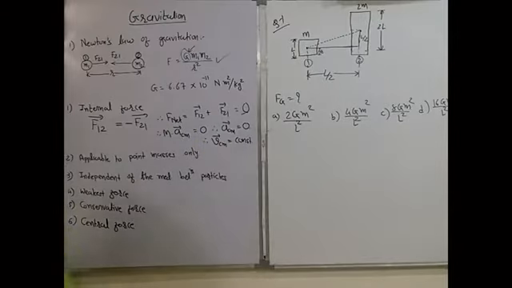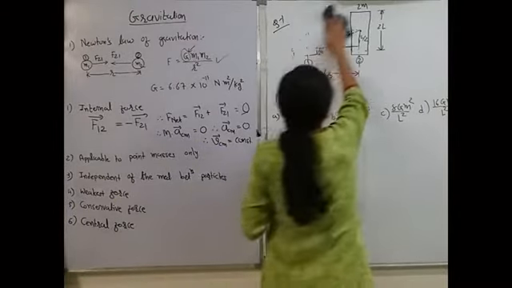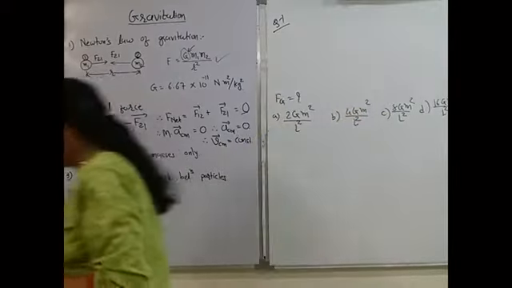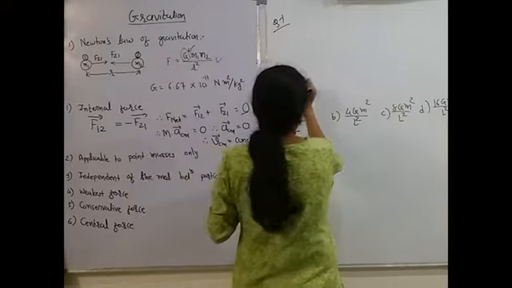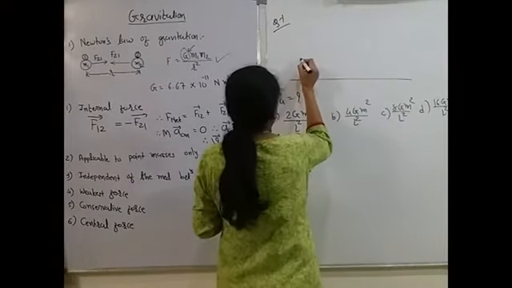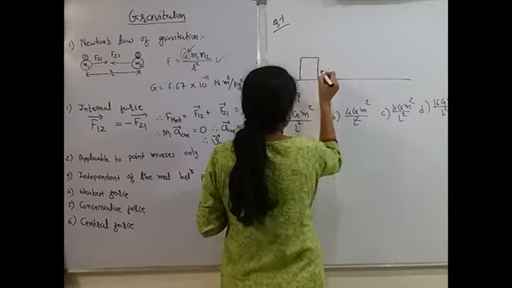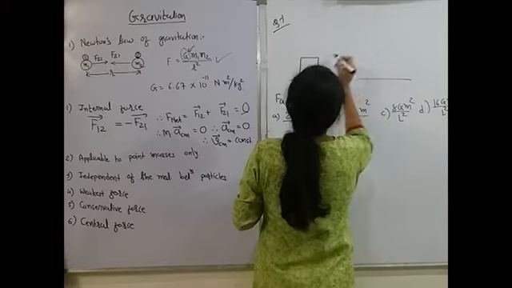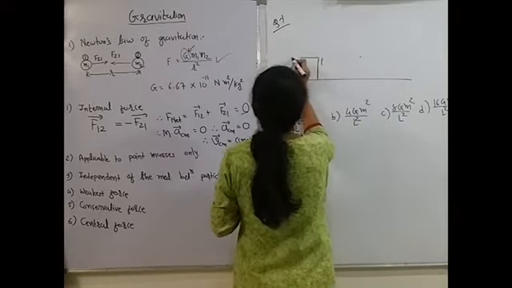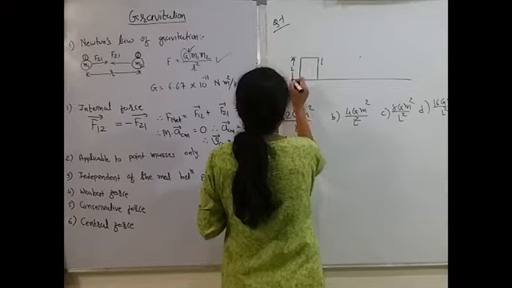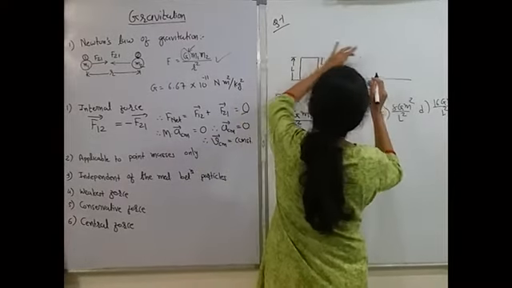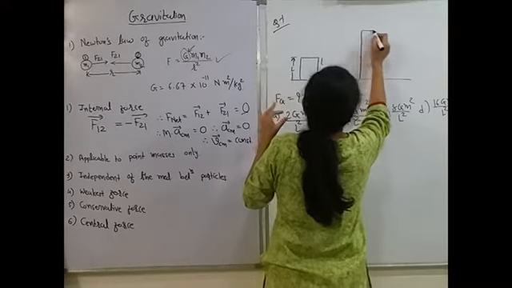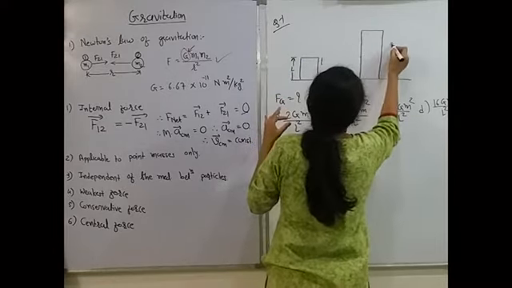Let me draw the figure once again so you can understand it properly. Here is mass M and its height is L. यहाँ उससे डबल साइज का एक दूसरा ऑब्जेक्ट है, इसकी हाइट है 2L.